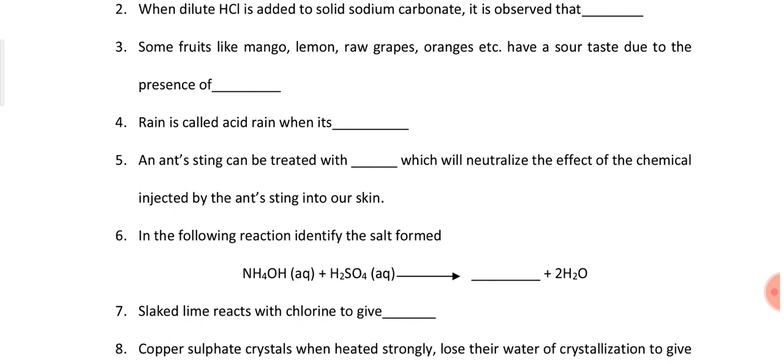Question number 7, slaked lime reacts with chlorine to give bleaching powder. So please go through the reactions which are there in bleaching powder, in baking soda, in washing soda, in plaster of Paris. All these reactions are very important.